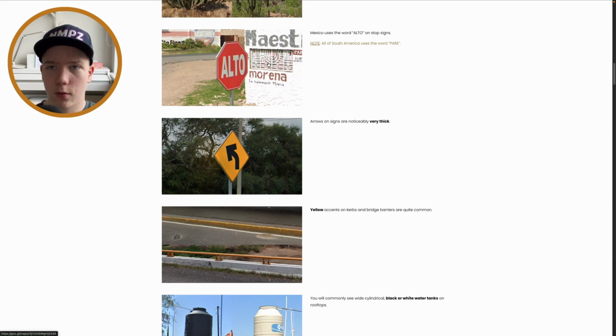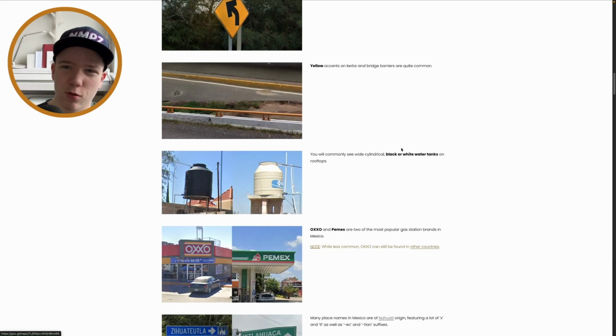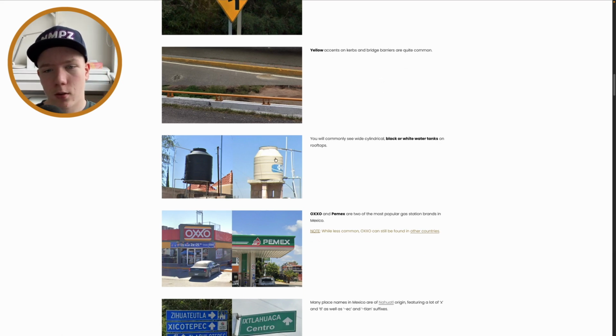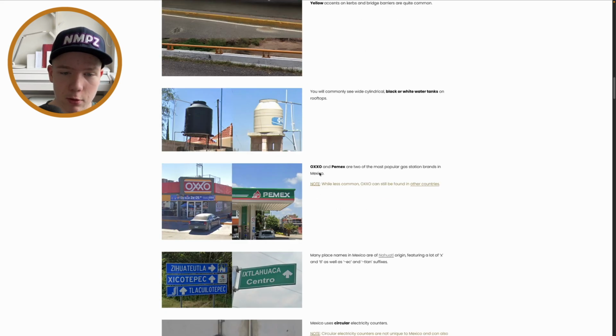Alto on stop signs, while all of South America uses para. Arrows on signs are very thick, but I don't know how useful that is to know. Yellow accents on curbs, I did not know that. Maybe it's useful, maybe it's not. These water tanks, also did not know. Maybe it's useful, maybe it's not.